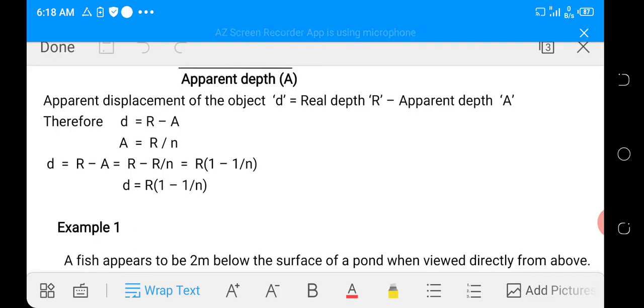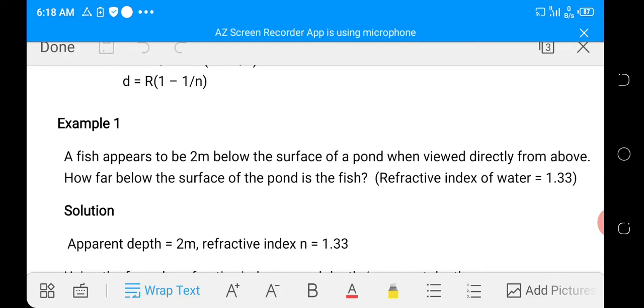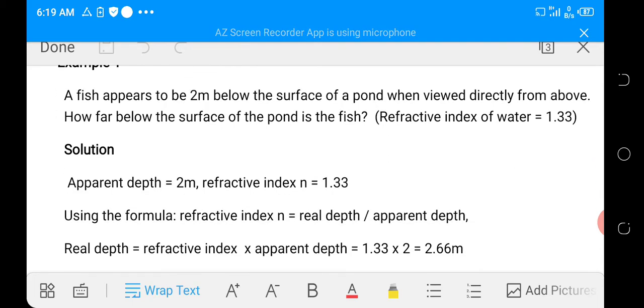Now let's consider some examples to see how we can apply what we've learned so far. Example 1. A fish appeared to be 2 meters below the surface of a pond when viewed directly from above. How far below the surface of the pond is the fish? Refractive index of water is given. In this question, we just need to understand what we are looking for. A fish appeared to be 2 meters below the surface of the pond. 2 meters there is the apparent depth. Then we are required to find the real depth of the pond, given the refractive index of water.